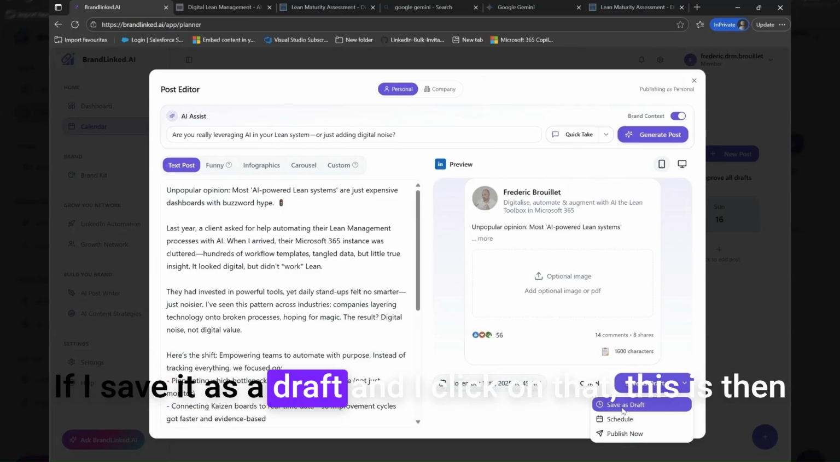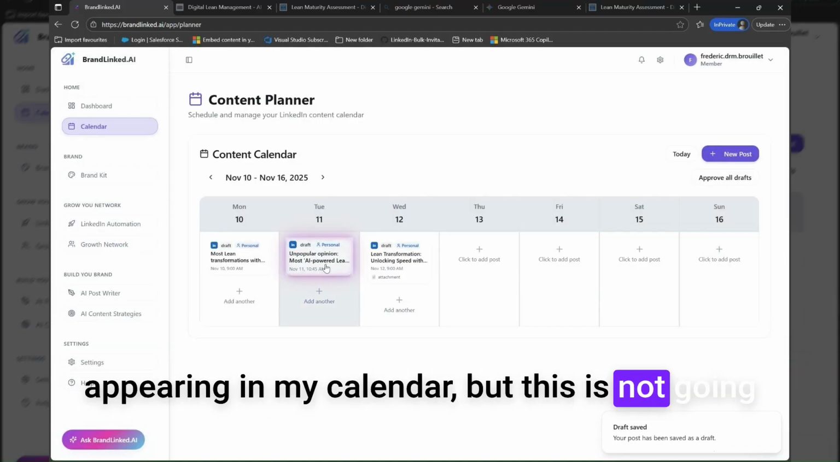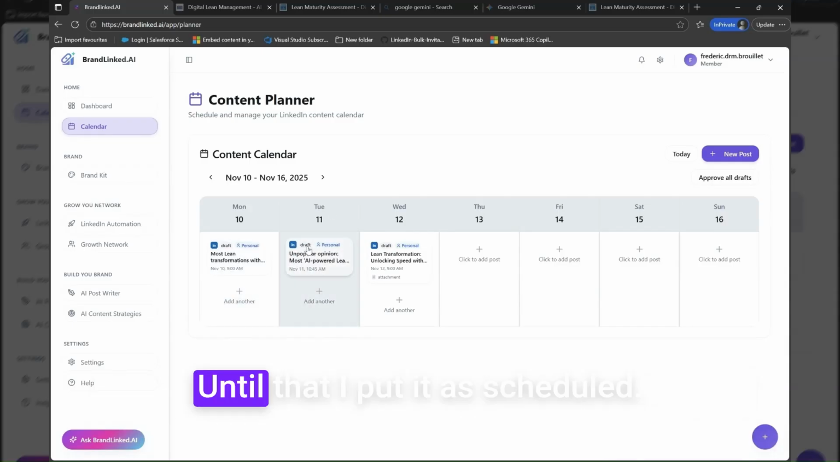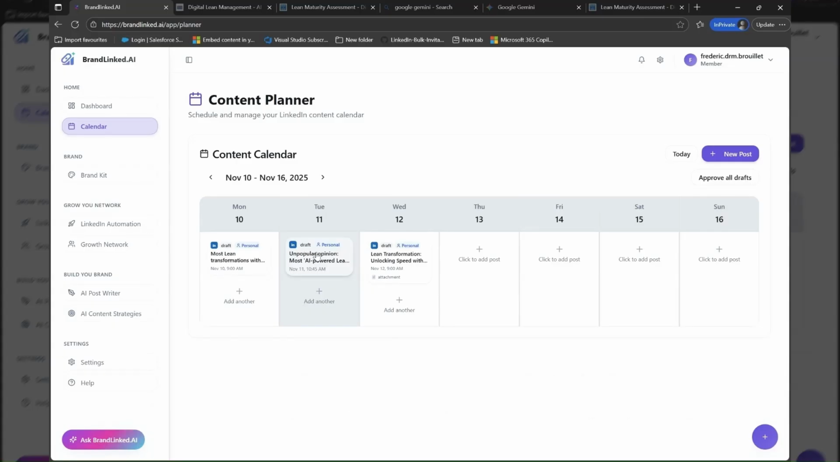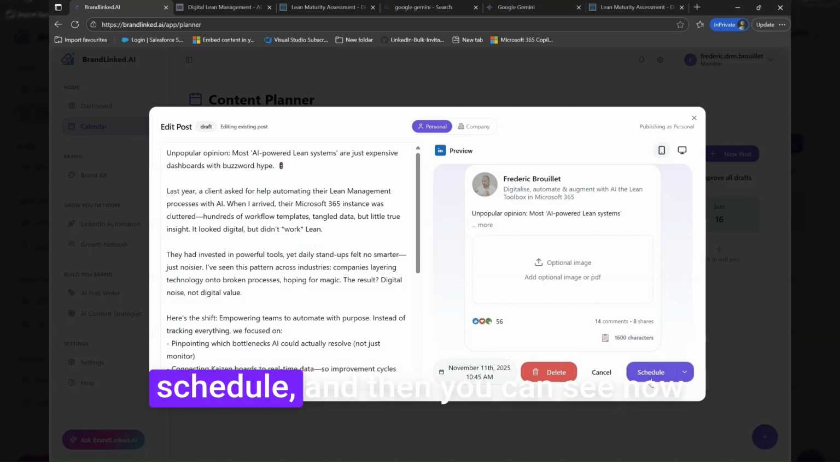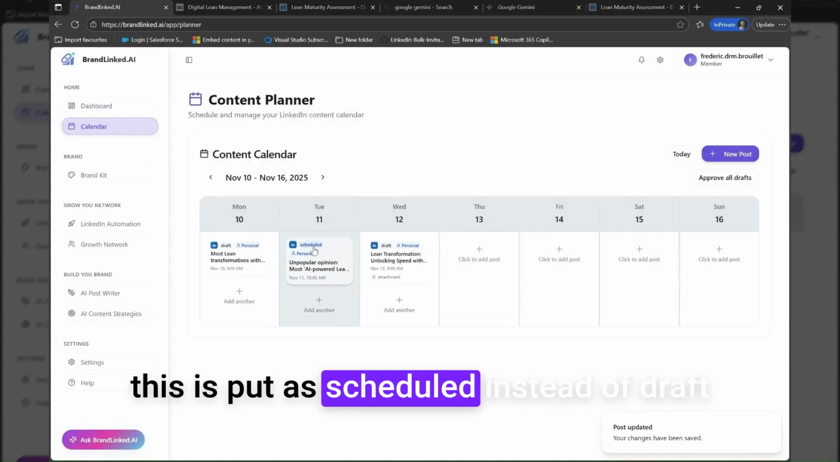If I save it as a draft and I click on that, this is then appearing in my calendar, but this is not going to be posted the 11th of November at 10:45 until I put it as scheduled. This is just there for me to review, and I can choose to publish it or not. Then if I want to publish it, what I will do is that I will go there and click on schedule, and then you can see now this is put as scheduled instead of draft.